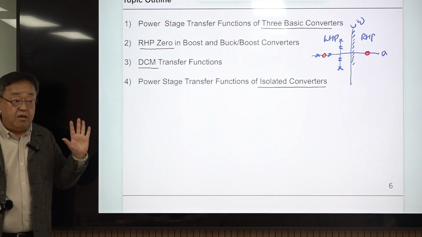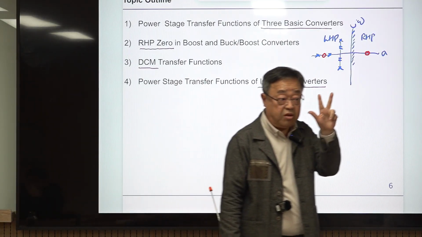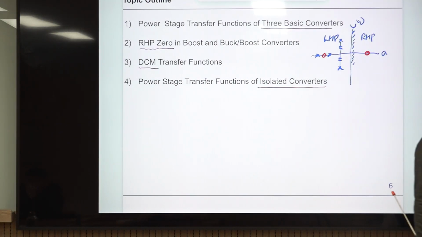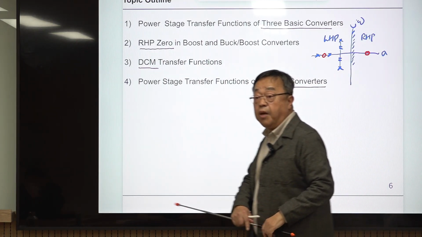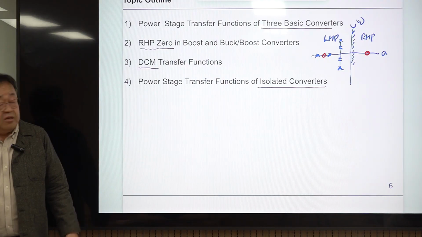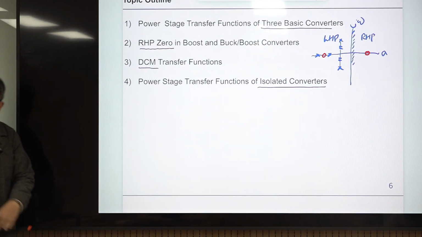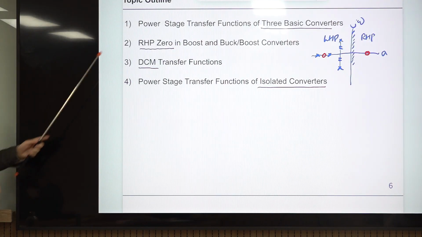I said there are three different types of non-isolated converter: buck converter, boost converter, buck-boost converter. The buck converter does not have an RHP zero, but the boost and buck-boost converters, and all the isolated converters derived from those two converters, have an RHP zero. In general this is very special, but for power electronics people this is common.